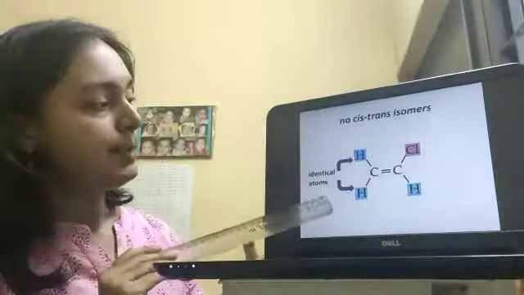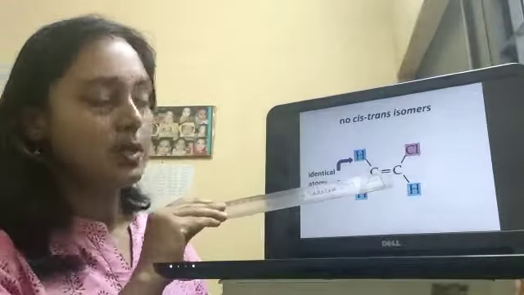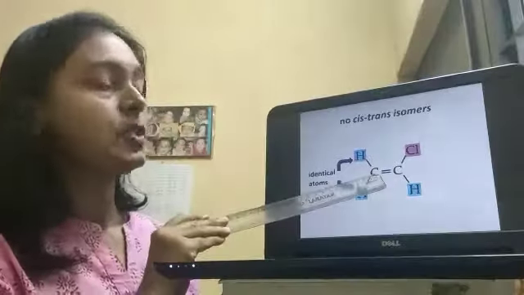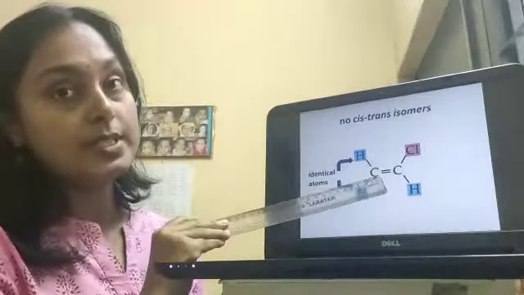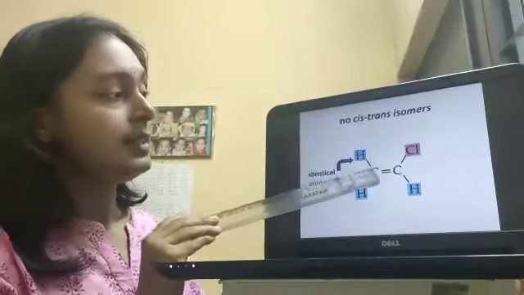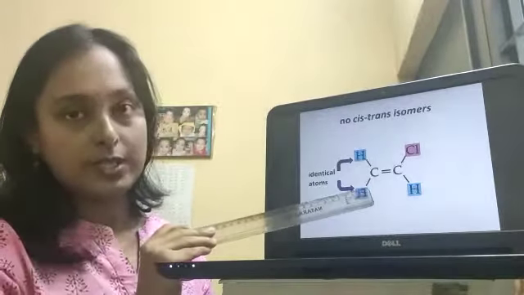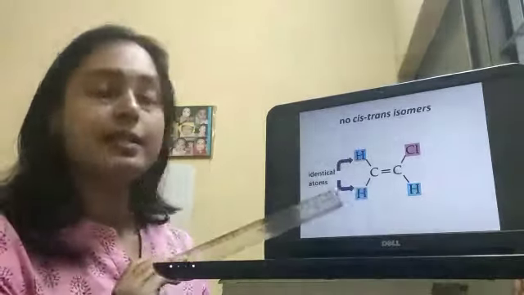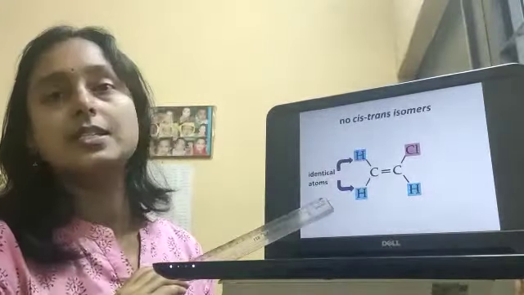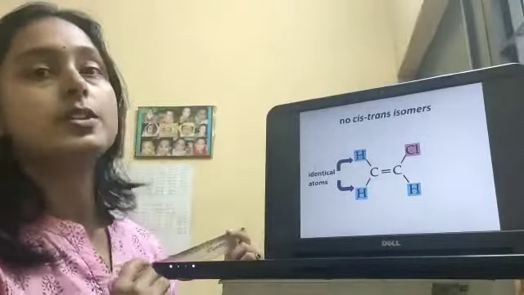Here for example, look, C double bond C, they are doubly bonded. We could get cis-trans isomers, but this carbon has two hydrogens. These are not different, they are identical. So here cis-trans isomers are not possible.